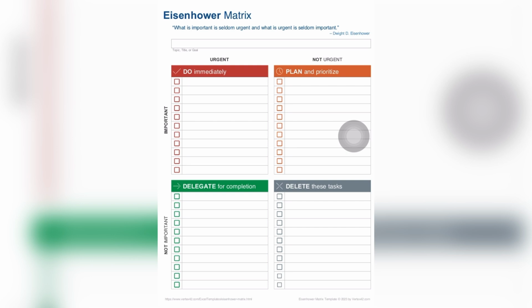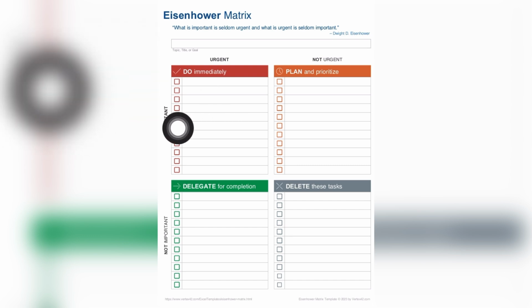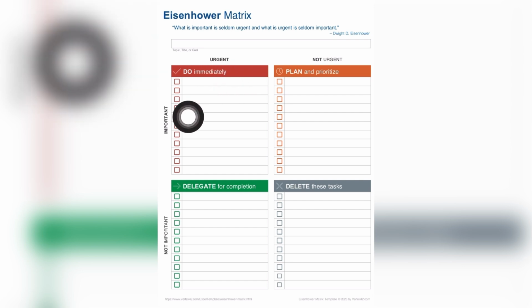Now, like I told us, we have tasks that are urgent and are important. Now these are tasks that if we don't do them, things will go wrong. If we don't attend to them, a lot of things will go wrong. These are tasks that will go under urgent and important.